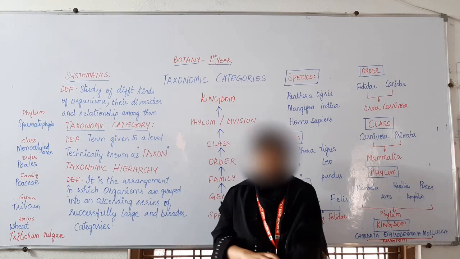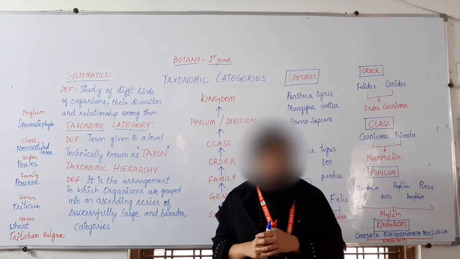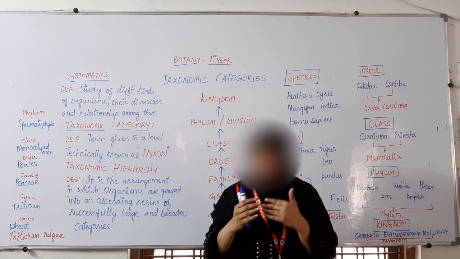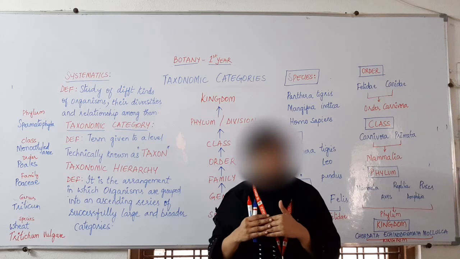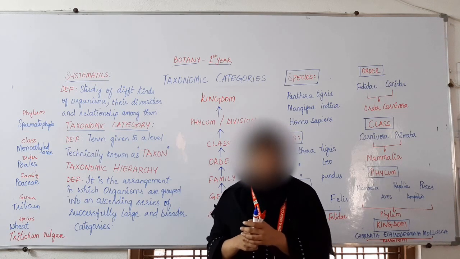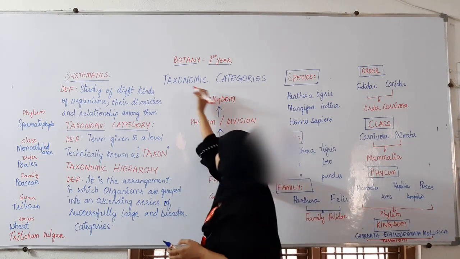Welcome everyone. Last class we have seen how to name the living organism, and which system of naming we are following. We are following binomial nomenclature. Now in this class we will see the different taxonomic categories.